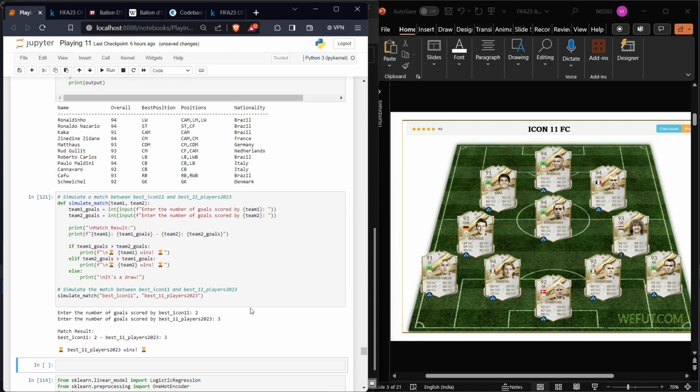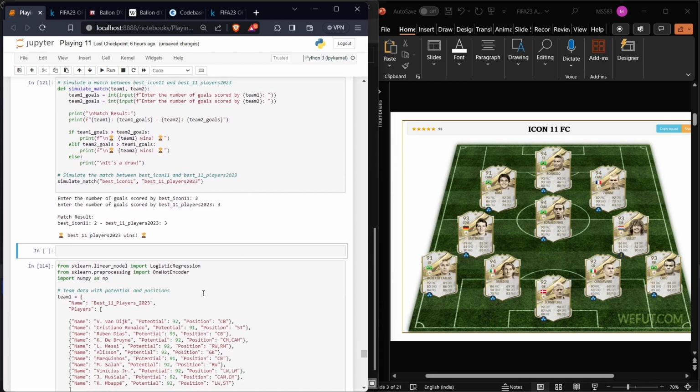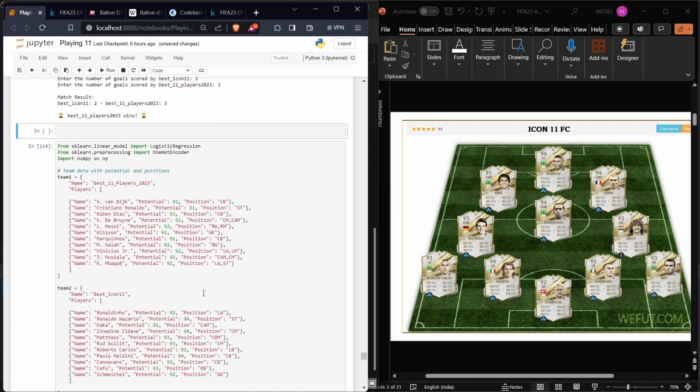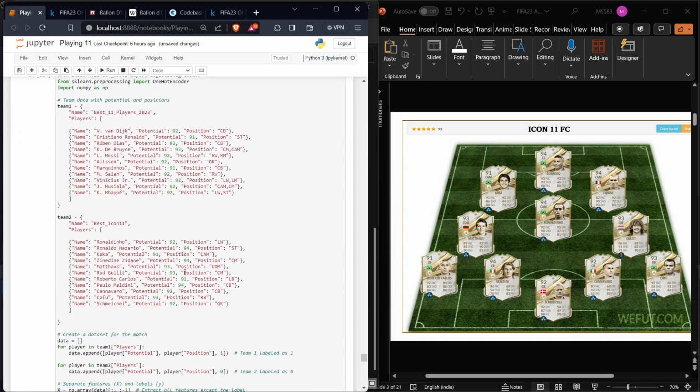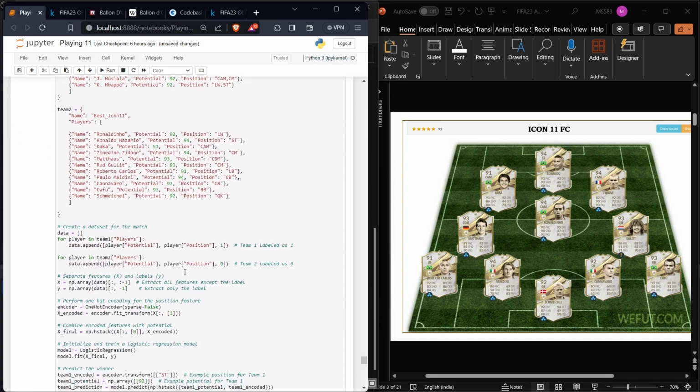So this is the data analysis project. If you want to move forward and use logistic regression, it becomes a data science project. You can also use many parameters like potential and previous year data to see who the winner is.